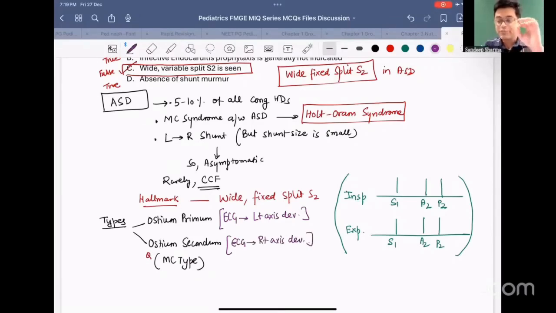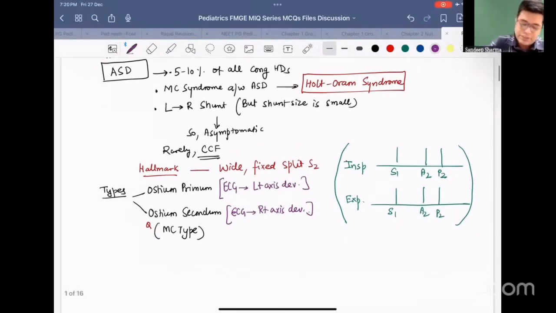Two types of clinical MCQs are asked in the exam. First question will say, an asymptomatic child is found to have wide fixed splitting of second heart sound. ECG was showing right axis deviation. What is the diagnosis? The answer will be ostium secundum ASD. But if they say wide fixed splitting of second heart sound, asymptomatic patient, and left axis deviation is mentioned in the question, the answer will be ostium primum ASD.